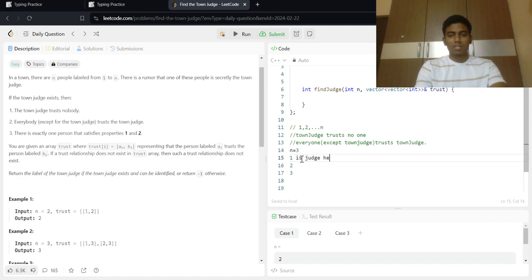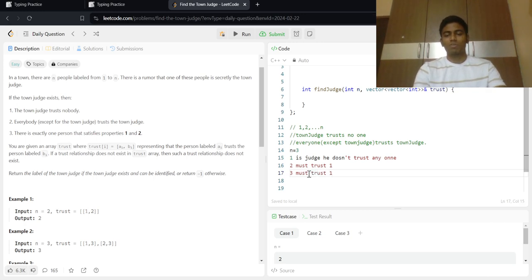That means he doesn't trust anyone, and 2 must trust 1, and 3 must trust 1. So whoever is the judge doesn't trust anyone, and whoever is not the judge must trust the judge.